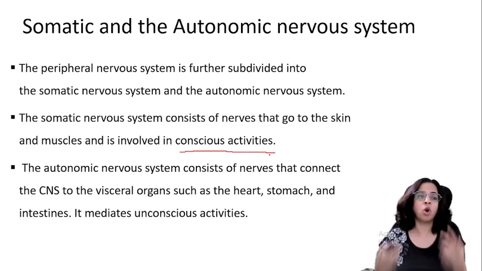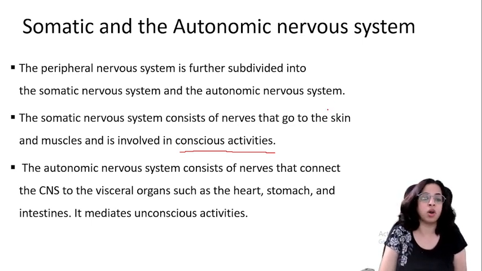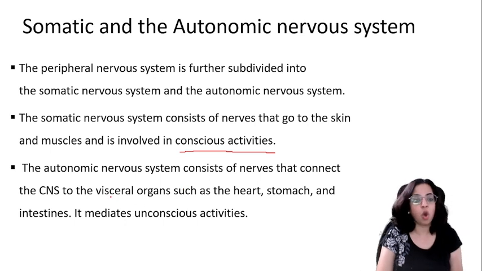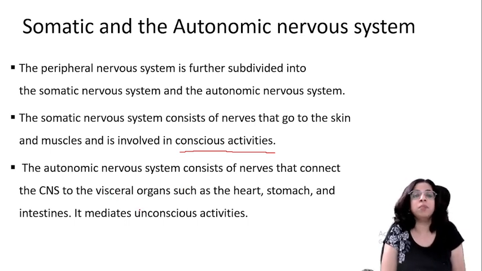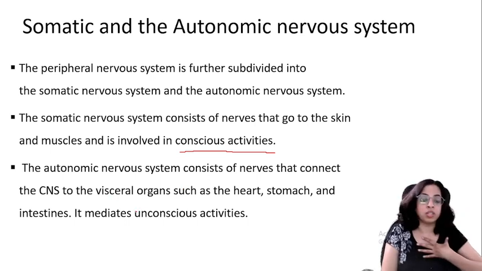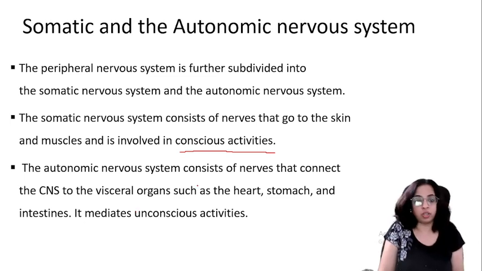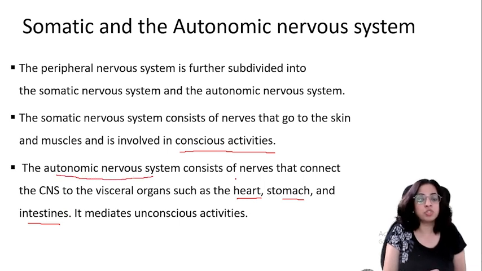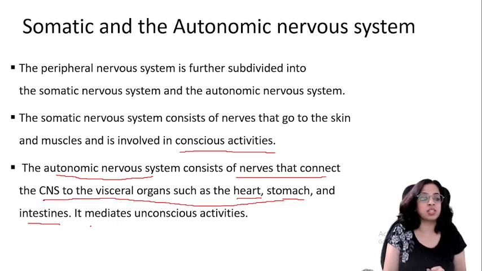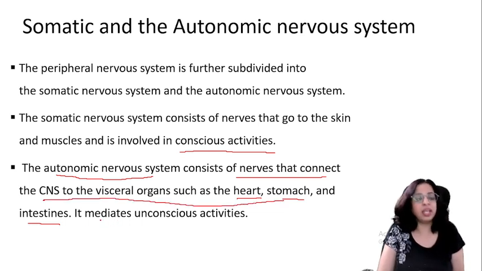Now the autonomic nervous system consists of nerves that connect the central nervous system to the visceral organs. Visceral organs means our big internal organs, such as the heart, stomach and intestine. So what is the autonomic nervous system, children? It consists of the nerves that connect the central nervous system to the visceral organs like the heart, stomach and intestine, and it mediates unconscious activities.